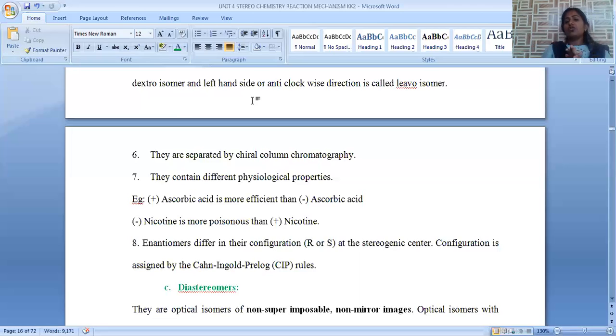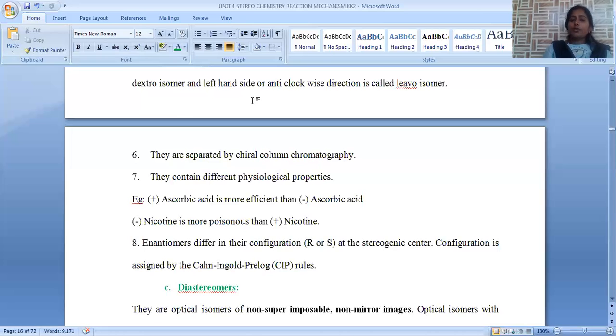When we take these two compounds, both are exactly mirror images of each other, but their optical rotation will be different. Dextrorotatory is right hand side, levorotatory is left hand side. When we consider the properties of enantiomers, all physical properties are exactly the same.